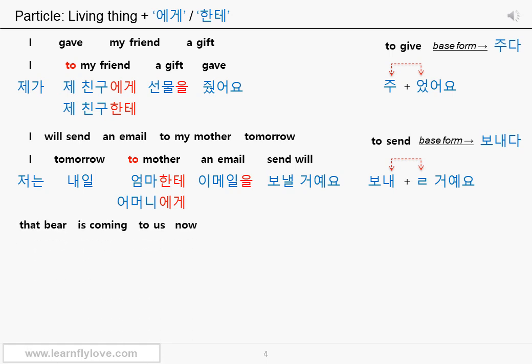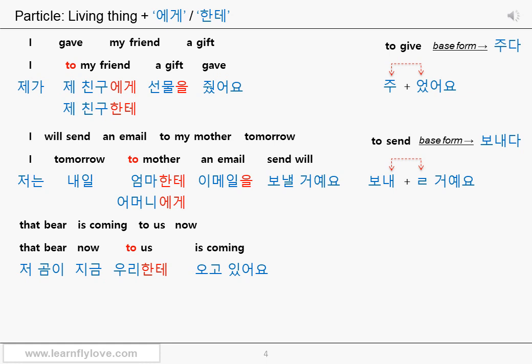Next, that bear is coming to us now. The usual word order in Korean would be that bear now to us is coming. That bear, the bear is not in a touching distance, but you can still see it over there. Then you use the determiner 저. Bear is 곰 in Korean. That bear, 저 곰. Let's use the subject particle. 저 곰이. Now, 지금, no particle, just 지금.